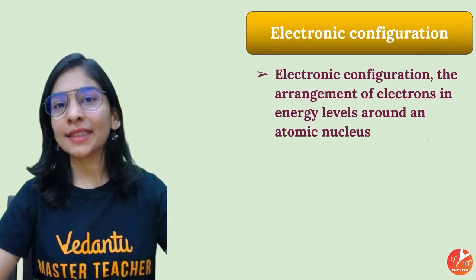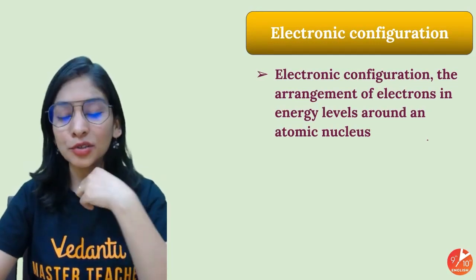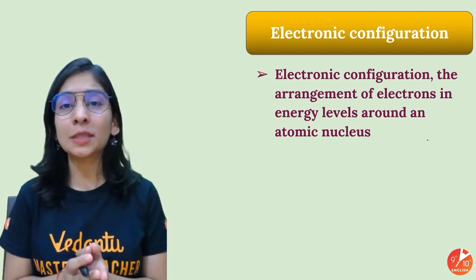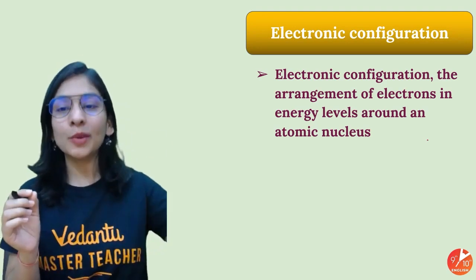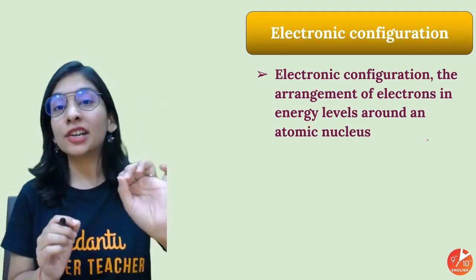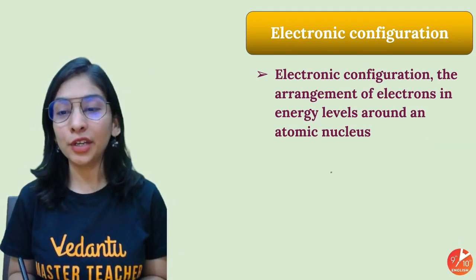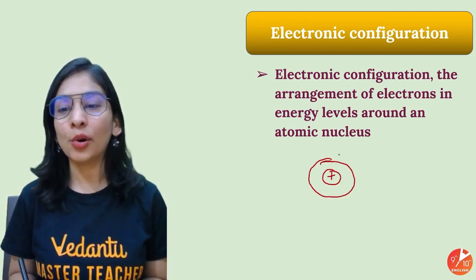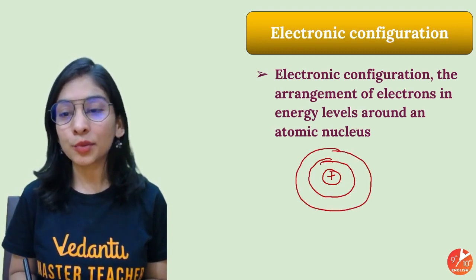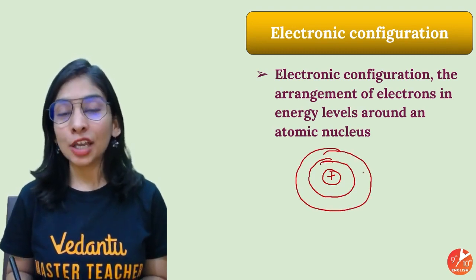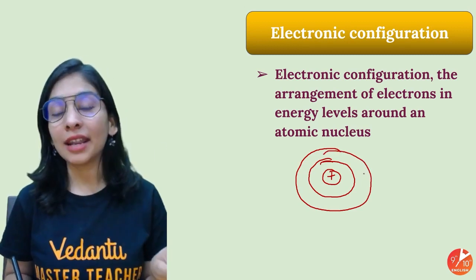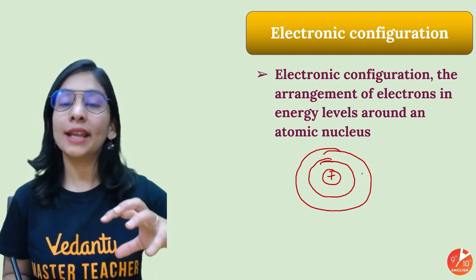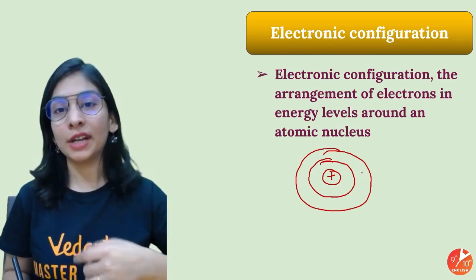As I told you, I'm guessing that somehow we did so many concepts already, and this is more of a revision. Let's define what electronic configuration is in the very first place. That's nothing but the arrangement of electrons in different energy levels, in different orbits around the nucleus. This is my nucleus. Orbits are the circular paths told by Bohr in Bohr's atomic theory, in Bohr's model of an atom. And you can see one more video on the Hindi channel as well, where I explained all the models of the atom, how an atom must be according to different scientists.